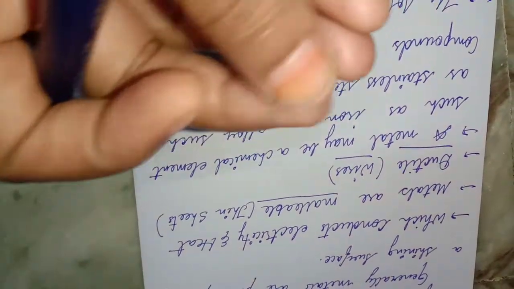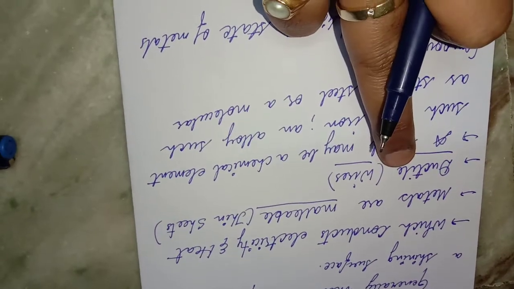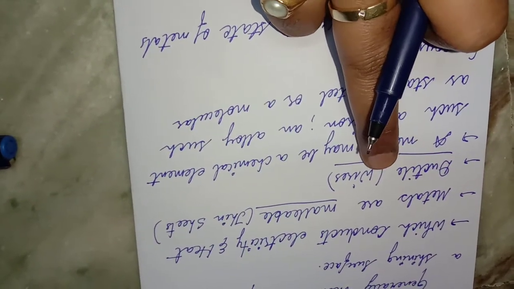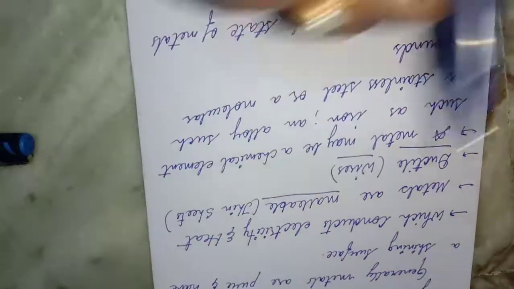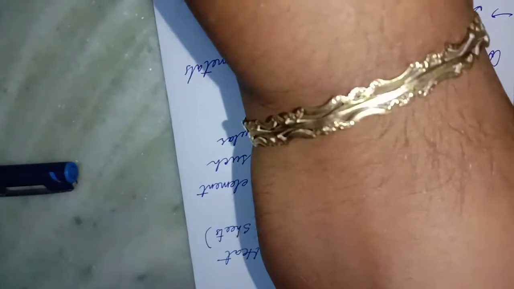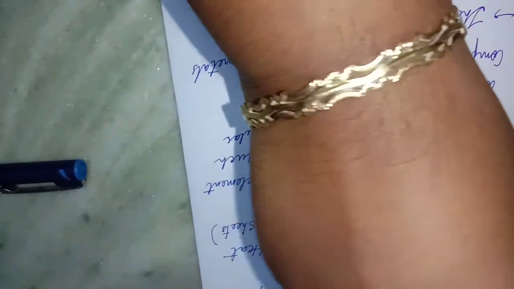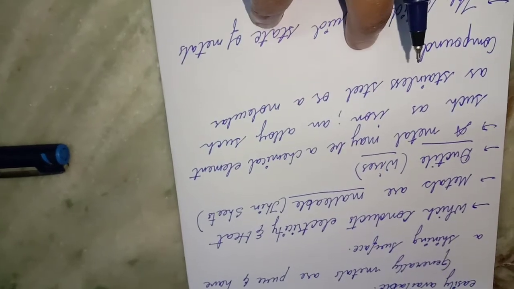The ability of metals to be drawn into thin wires, which we already called ductile, is also called ductility. For example, gold is the most ductile metal, so you can have it in thin wire-like forms. I'll show you an example of gold. You can see a gold bangle over here in the form of wires. Thinner wires can also be arranged, as here you can see 3 layers of wires arranged. Gold is also available in the form of sheets, which is the malleability we have learned.